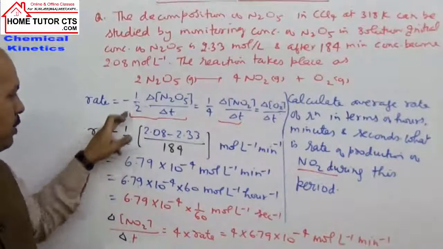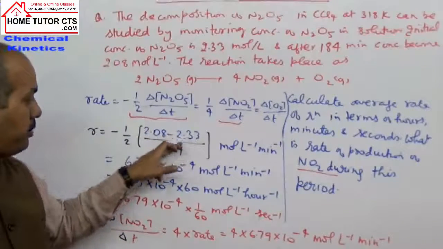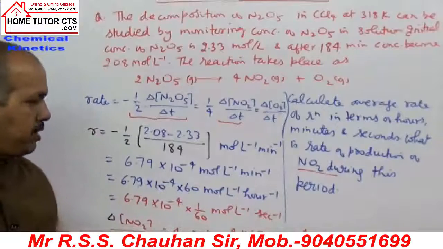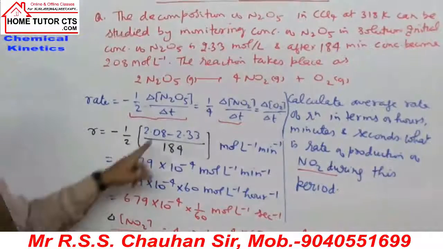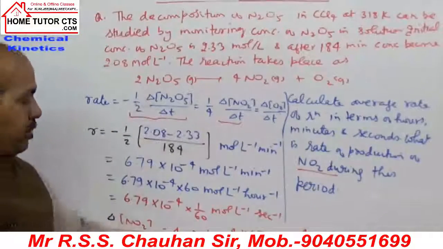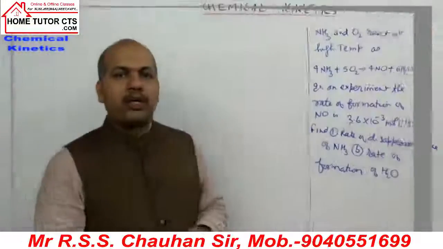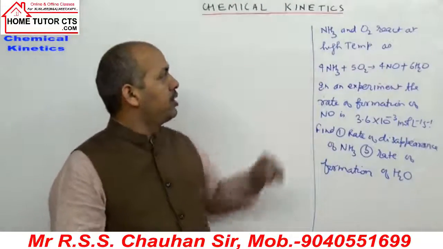So rate of reaction you can get first here, change in concentration by time, and then per minute, per hour, per second, and then the rate of production of NO2 will be 4 times the rate of the reaction. That is how we can solve this question. Okay. So write down next question on these rates.